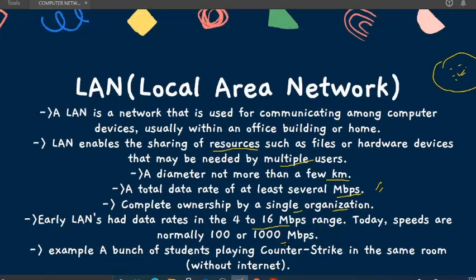So the next point is an example: a bunch of students playing Counter-Strike in the same room. That's a very important and interesting thing that we see in our day-to-day life, but we have never thought about it, that we are actually having a local area network here. You have played this game. I will just go to that slide. There is one game I'll show you.